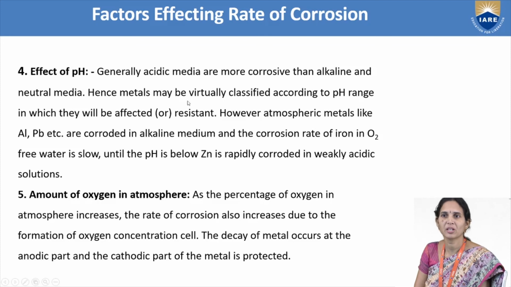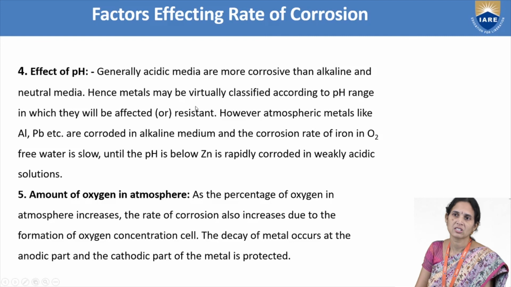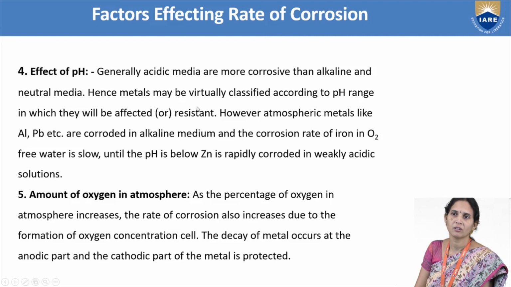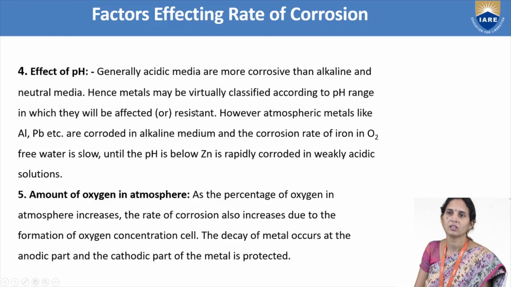So the effect of pH will be there. Some metals will undergo corrosion in acidic conditions. For some metals we can minimize the corrosion in alkaline conditions. So based on that, we have to see which metals are undergoing corrosion in acidic conditions and which are undergoing corrosion in alkaline environment.